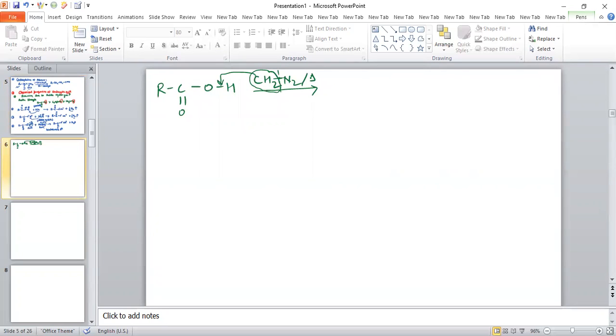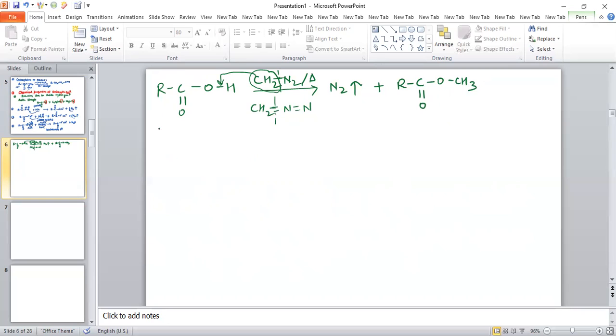On heating, basically this bond, CH2 double bond N double bond N, will break, and on heating N2 gas is released. So N2 gas releases, and this CH2 will enter between oxygen and hydrogen. So after the reaction, the product obtained is R C double bond O and OCH3.